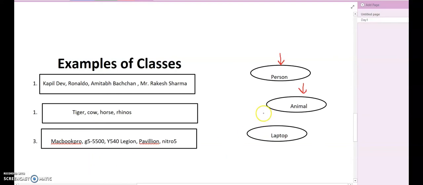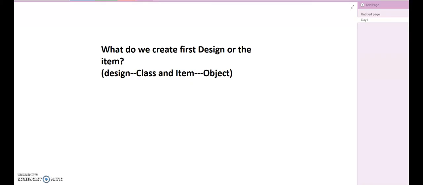Now comes the last example, and all of us have used this. This laptop is a design, and all these examples which I have written in the third point are the objects. We have created these objects using the blueprint of laptop. So far we have discussed what object-oriented programming is, what is the main motto of object-oriented programming, why that programming approach is so much popular. We have also discussed an object, we have also discussed what a class is, and we have just seen some examples of it, and we have discussed class and object separately. So now we discuss them together, like class and object together.